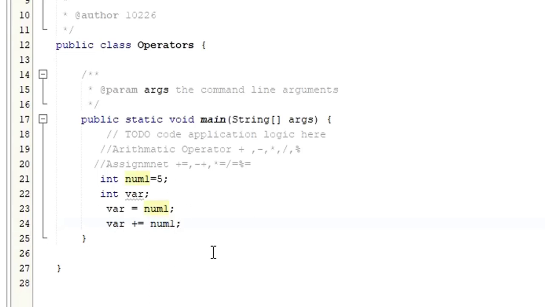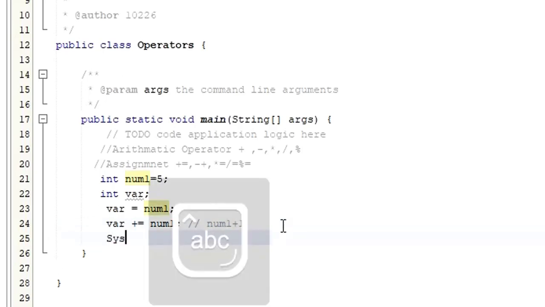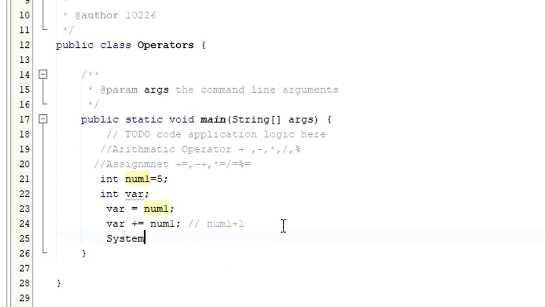What does that mean? It's nothing but var plus num1. That is what it means in short. So if you want to check, you can just use system.out.println.